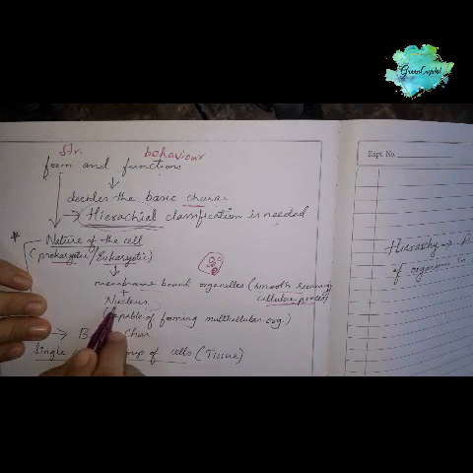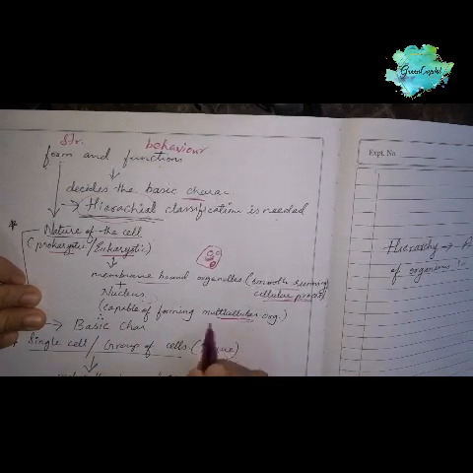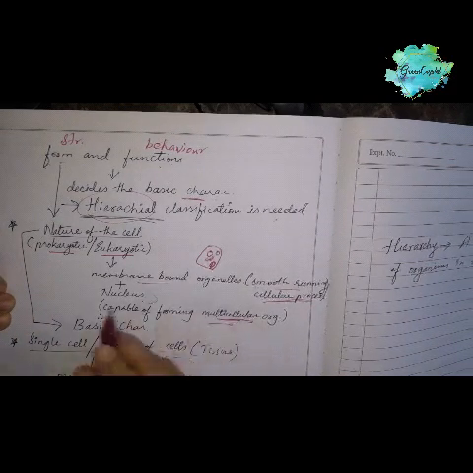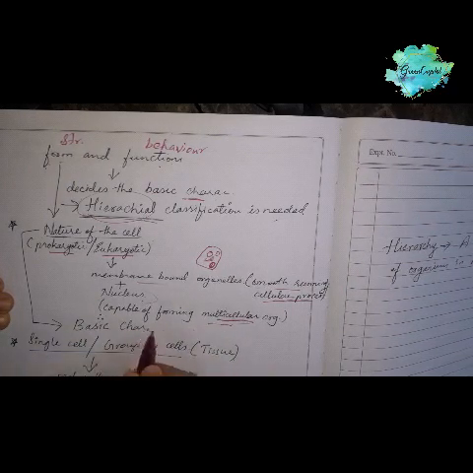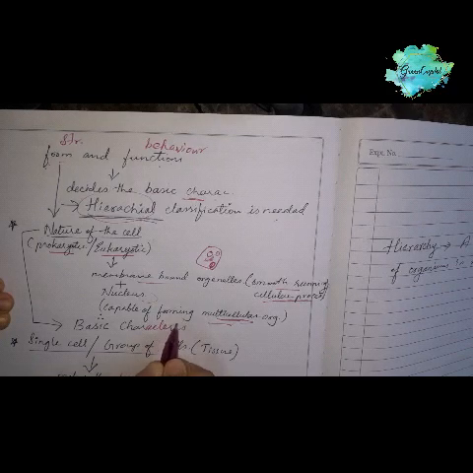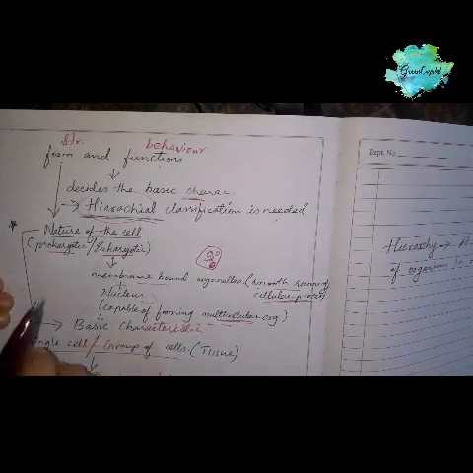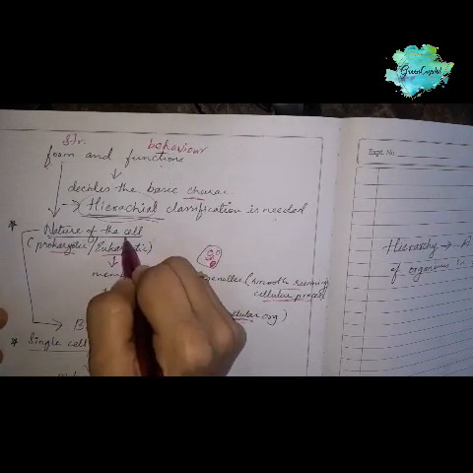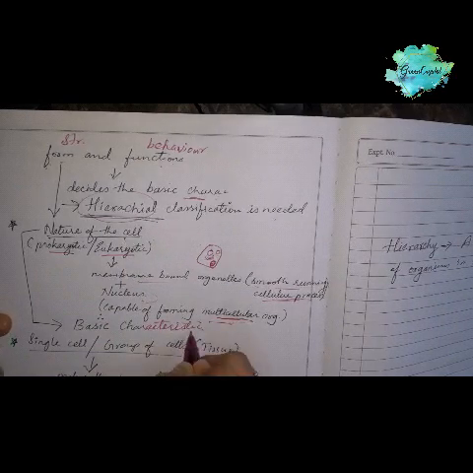And the nucleus is capable of forming multicellular organisms. Therefore the basic characteristic of the organism is the nature of the cell. Okay, it is the nature of the cell which is a basic characteristic of the organism.